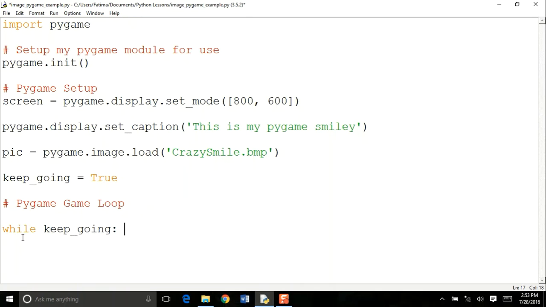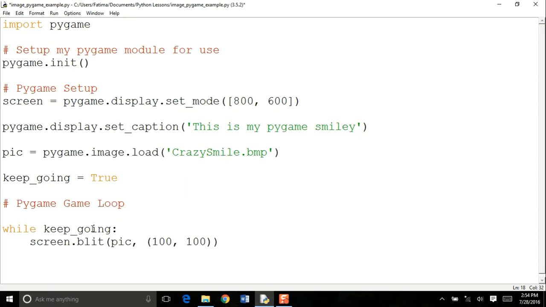So this basically means that while keep going, or while something is true, because keep going is storing my value true. So while something is true, and then I hit enter, it automatically tabs my screen. I type screen.blit, and then parenthesis, pic, comma, parenthesis 100, 100, close parenthesis, and close parenthesis. So what I am doing here is I'm saying that while anything is true, keep on doing something again and again until it becomes false.